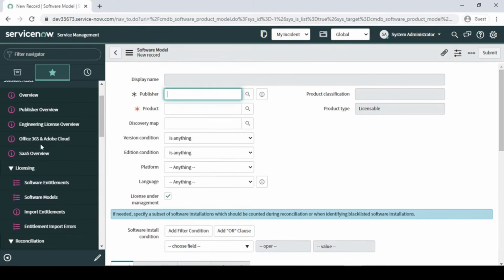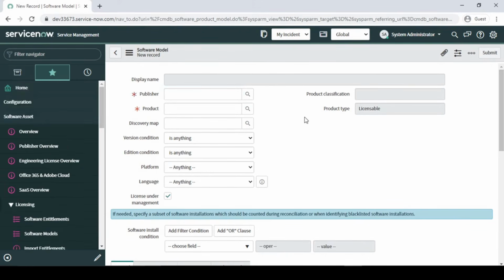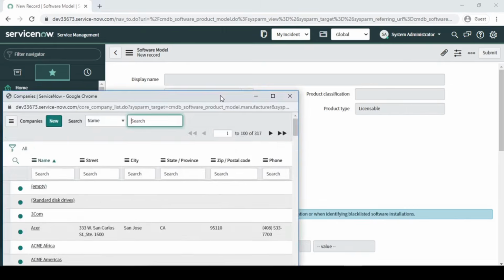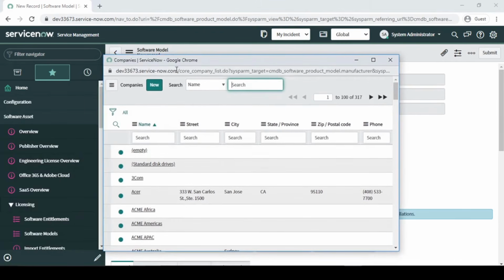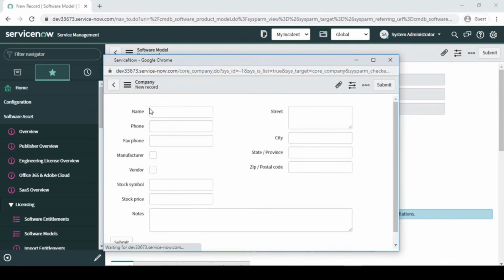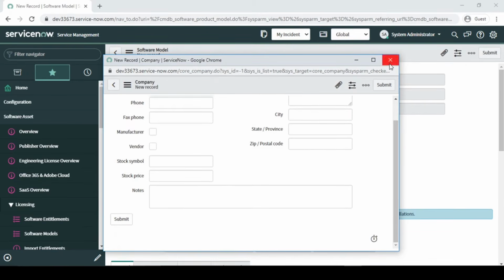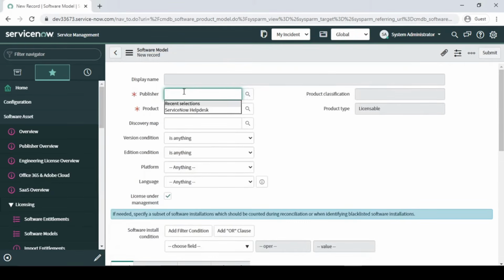So first thing, let's say over here selection. This is nothing but a company table. It is pointing to our core company table, right? So if you have a new publisher, you just go ahead and create your publisher over here. You provide the company name or your publisher name and just save it. I have already created a name called ServiceNow help desk. In this use case, we are going to use ServiceNow help desk as a publisher, right?